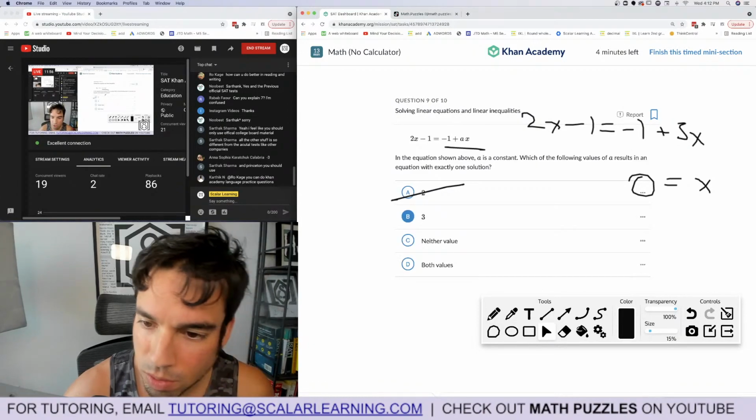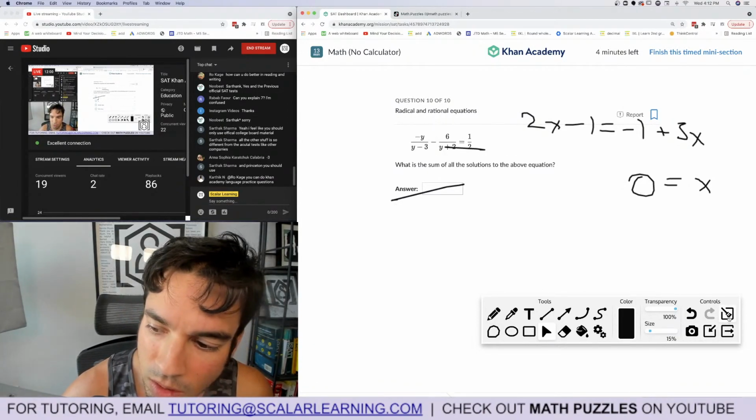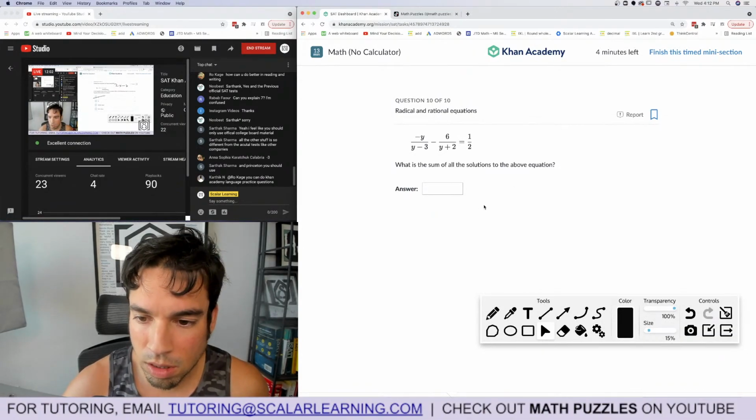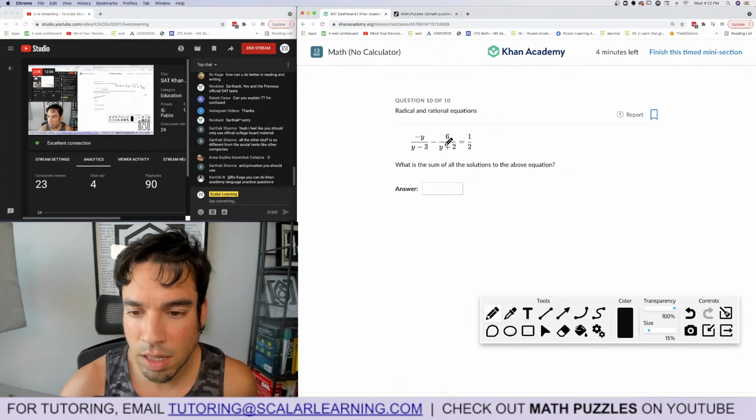It said exactly 1, right? Let me just make sure which one is exactly 1 solution. Yes. Okay. Negative 1. What are some all solutions? Okay. This is going to take a second. Hopefully I can get it done.